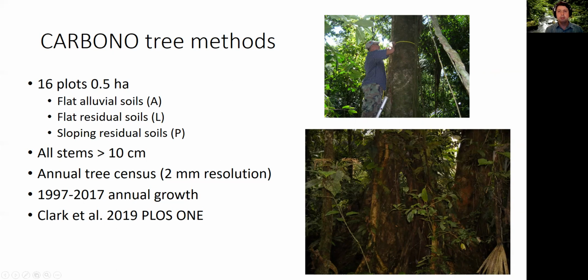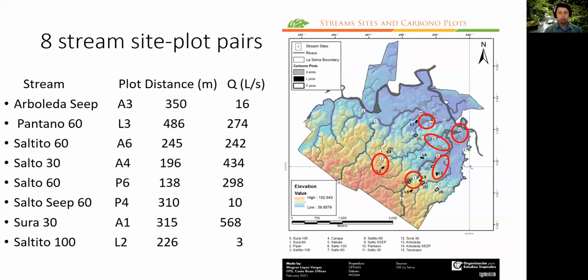Now keep in mind that measuring the diameter in these areas is not easy. These trees have buttresses, so they have to use ladders, and there's lots of stuff growing on them, so they have to be really careful. And again, I'm going to use their data from 1997 to 2017, their annual growth.